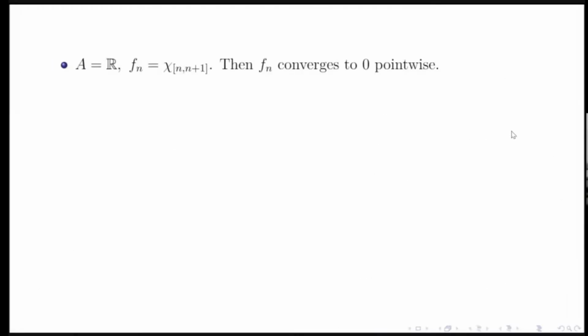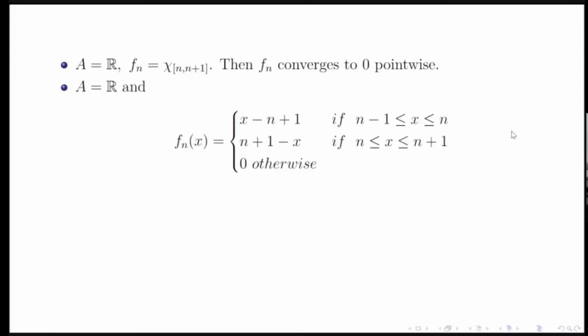So you should keep this example in mind, because for the NET exam and JAM exam, we need a lot of examples in hand. Another example. What can you say? You just take a second to get familiarized with this example. What is it saying? Fn(x) is equal to x minus n plus 1. Because it is very difficult to understand anything from this definition, we can draw some graph.